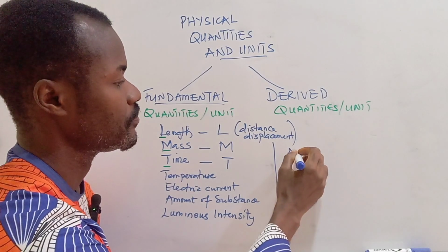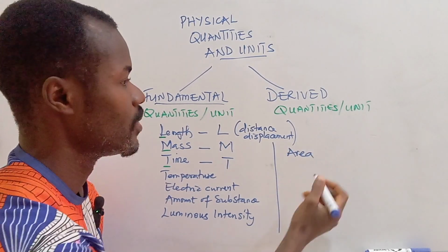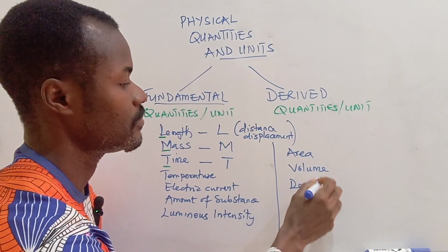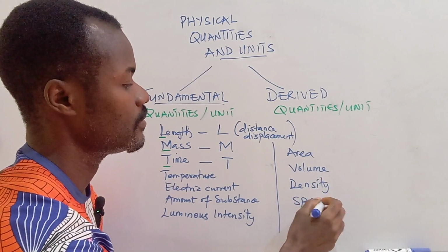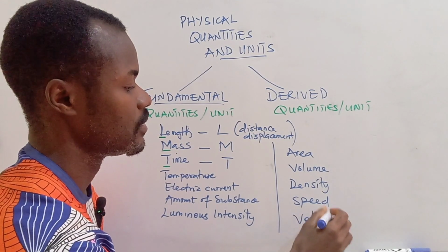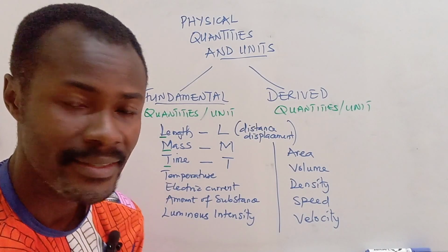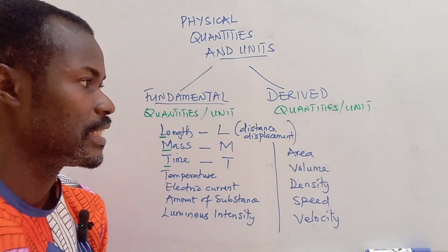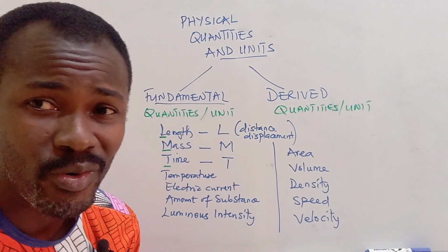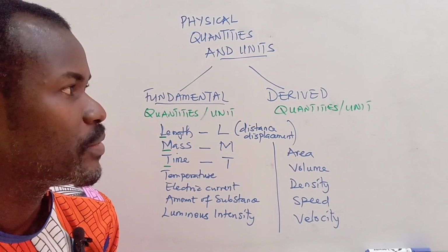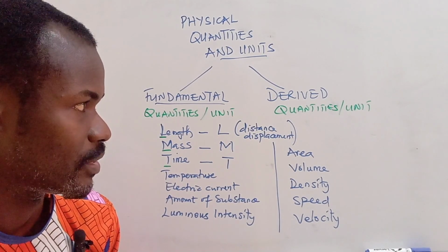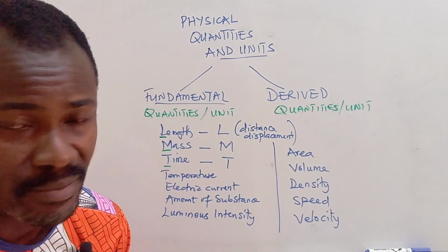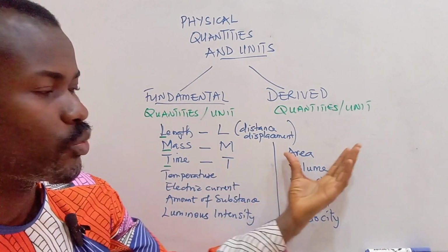Now for the derived quantities, we have quantities like area, volume, density, speed, and velocity. So the idea is these fundamental quantities and units form the derived quantities. Derived quantities can be obtained by the combination of our fundamental quantities. By the simple combination of these, we'll get this one.